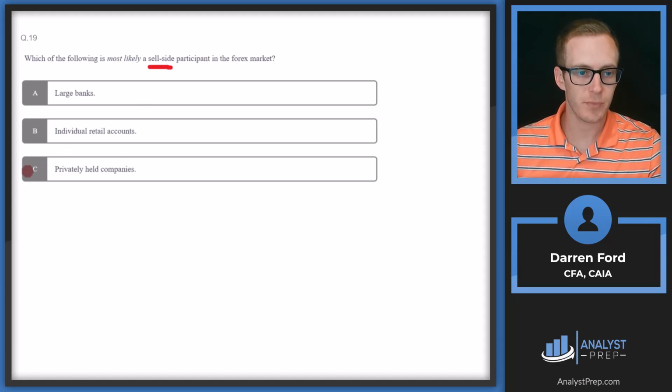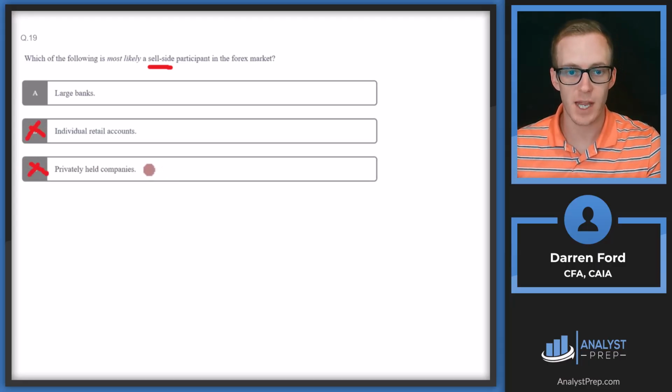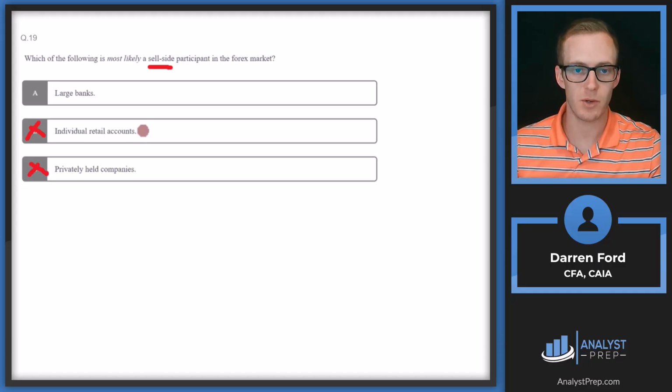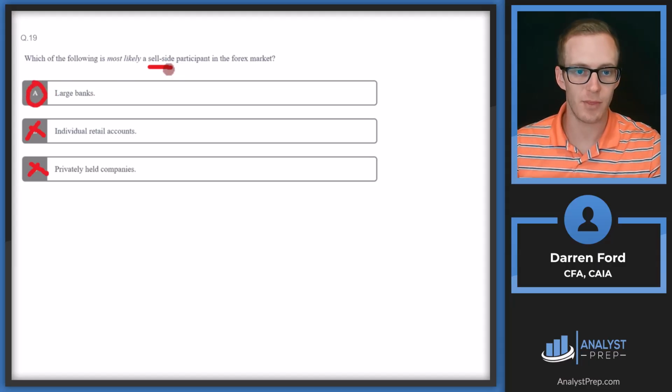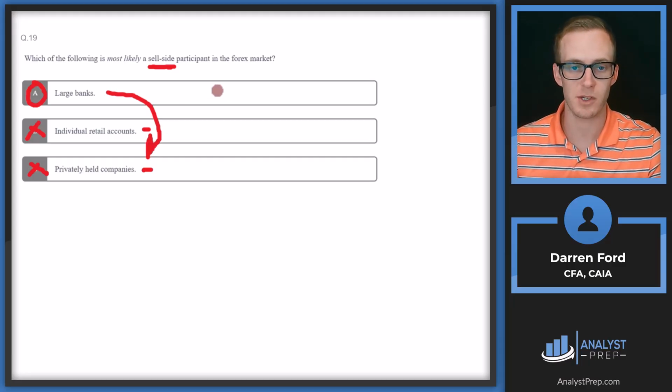Between these three, privately held companies and individual retail accounts might be trading in the foreign exchange markets. Privately held companies might be doing this to hedge. Individual retail accounts might be doing this to speculate. But the banks are going to be the middlemen or women in these markets, facilitating that liquidity between these different types of accounts. The individual retail account may want to go long some commodity or currency, and the privately held company might want to go short. The bank is going to be the intermediary between those two, providing that liquidity and making sure that the trades are happening.